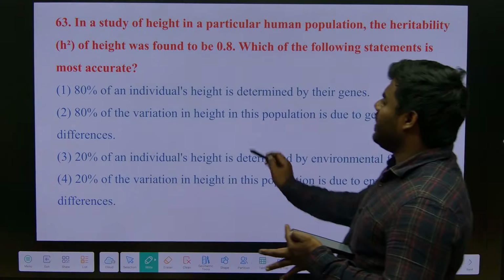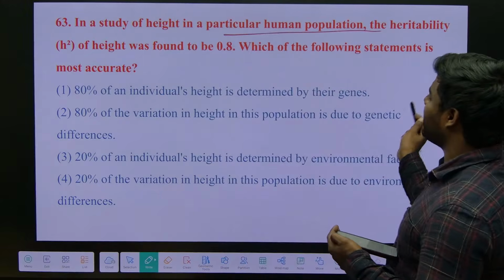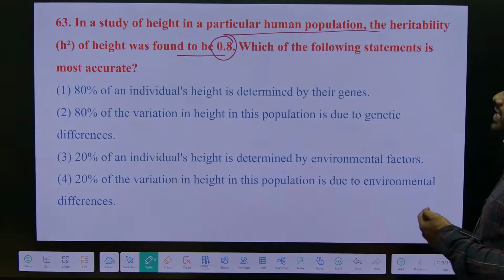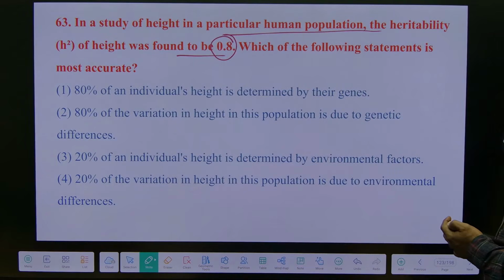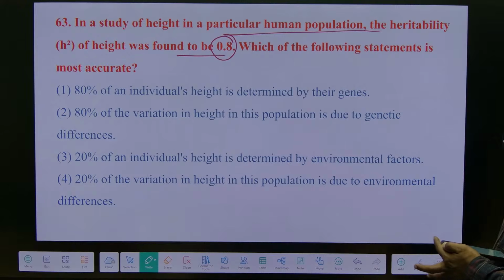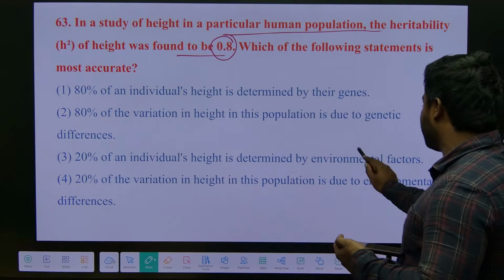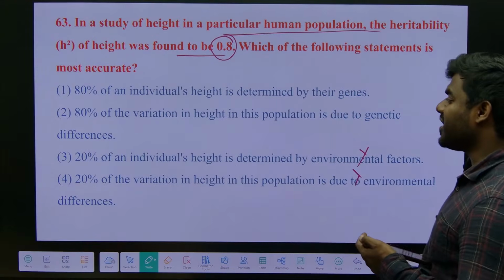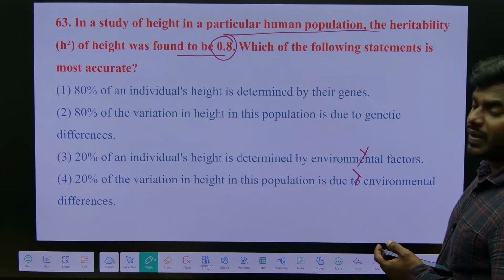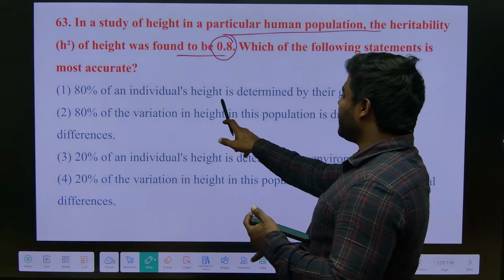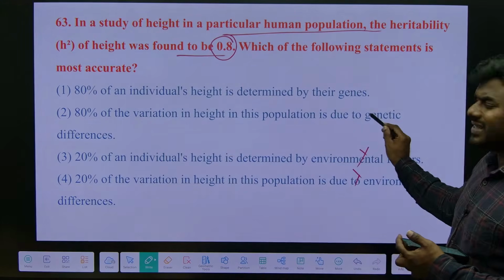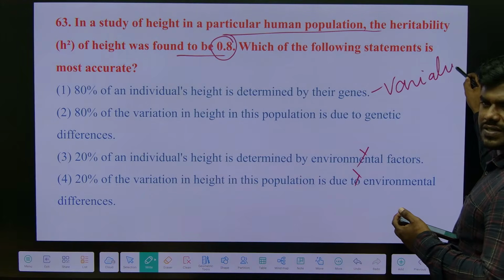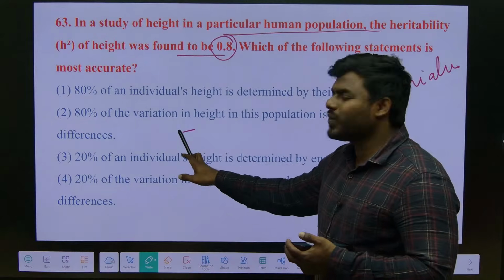In a study of height in a particular human population, the heritability h square of the height was found to be 0.8. Which of the following statements is most accurate? These two we can eliminate easily because it is definitely 80%. Now what is the difference between option 1 and 2? 80% of an individual's height is determined by their genes.